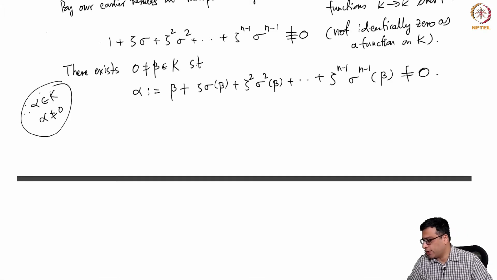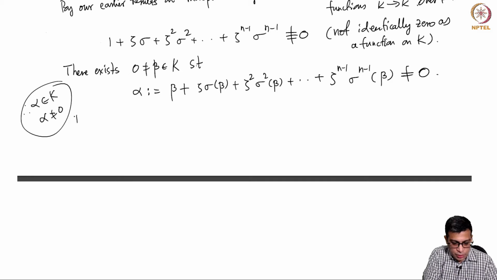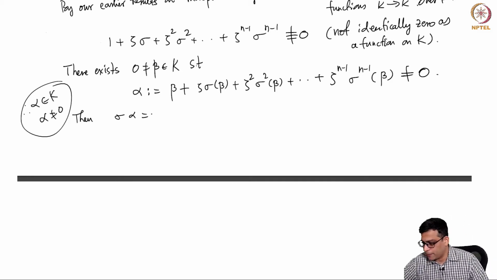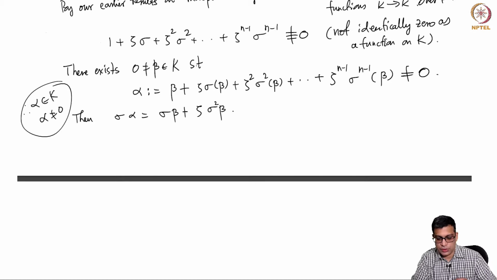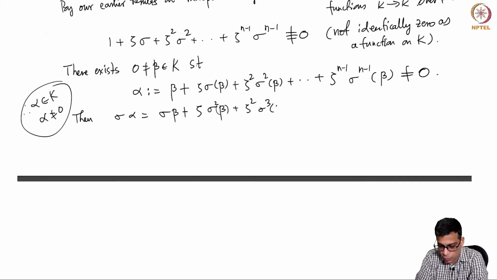Now let's apply sigma to alpha. Then we are going to get a bunch of equations like this. Sigma is a homomorphism, right? And zeta is fixed by sigma. So I'm going to write sigma square beta, because sigma of sigma beta is sigma square beta, plus zeta square sigma cubed beta all the way up to zeta n minus 1 sigma power n beta.